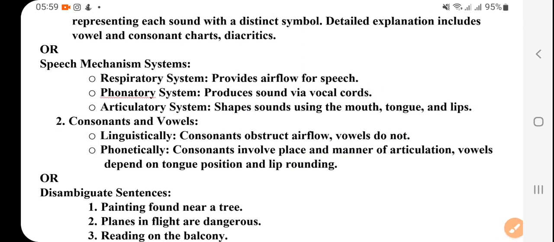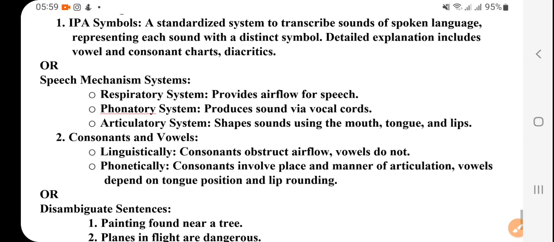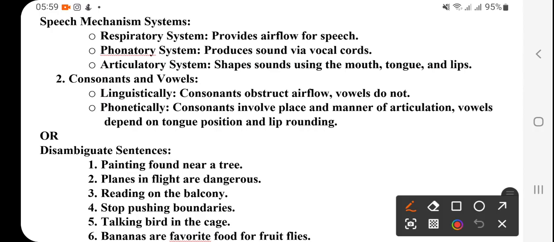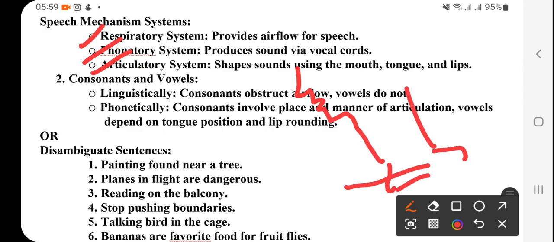Okay. Now the detailed explanation includes the vowel and consonant chart and diacritics. Now the speech mechanism covers respiratory, phonatory and articulatory systems. For respiratory, again I have to make the same diagram and then explain. That's the lungs, right? It starts from here, trachea, esophagus, and then goes this way.